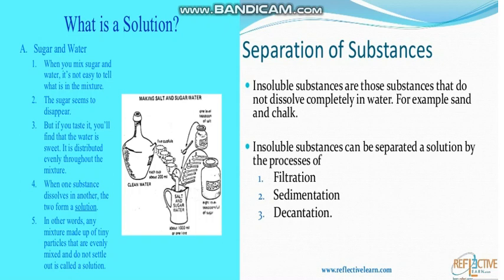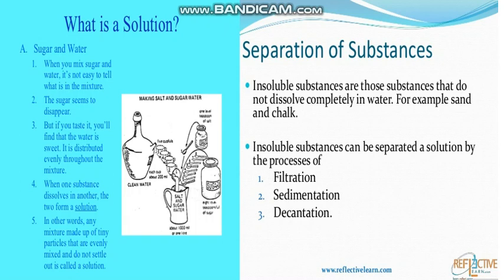The next type of mixture is emulsion. Add some cooking oil to a glass of water and shake it. What will happen? You will see that the water becomes cloudy. Oil will not dissolve in the water. Oil is not soluble in water. Oil and water do not mix properly. We call this type of mixture an emulsion. If you leave the emulsion on a shelf for some time, you will see that the oil comes to the top of the water. Layers will form. This is called an emulsion.